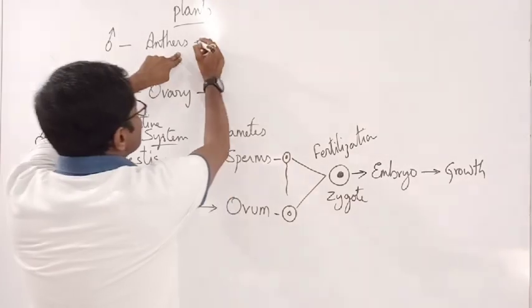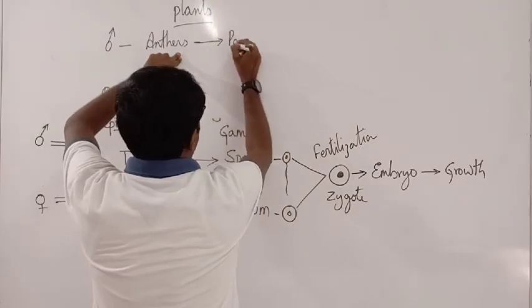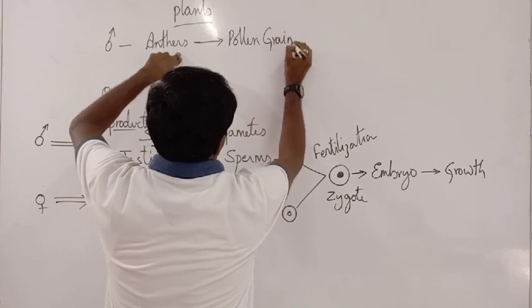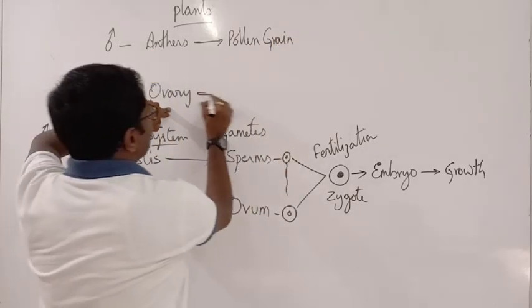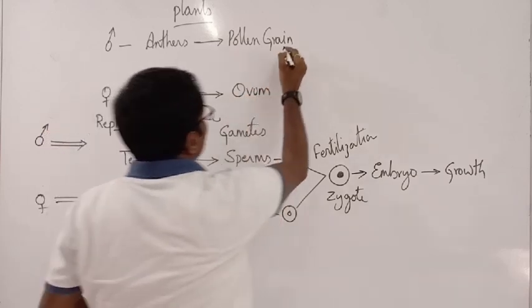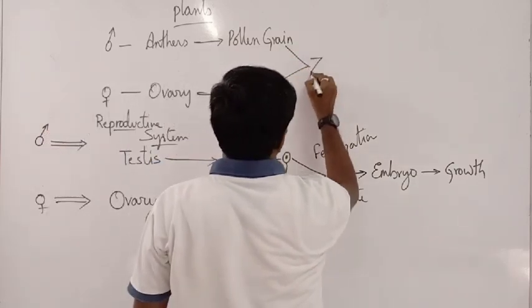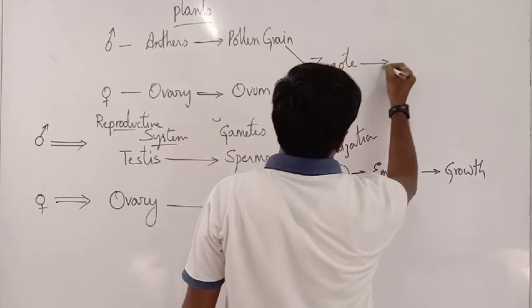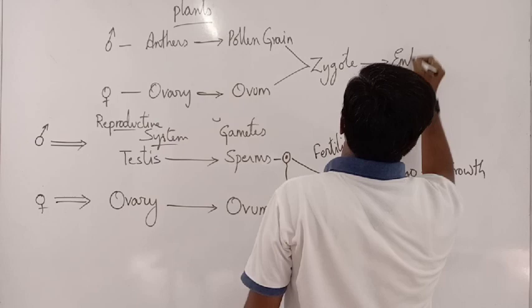The anthers will produce the structure called pollen grains. The ovary will produce the structure called ovum. Both will produce the zygote. The zygote will produce the embryo.